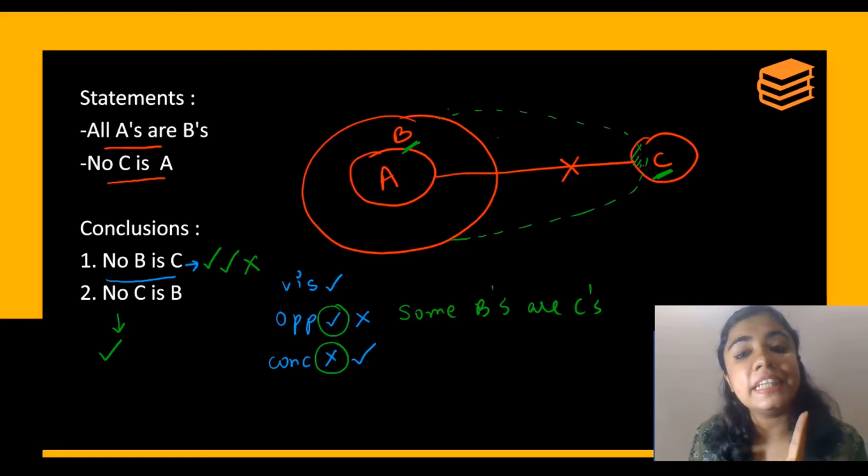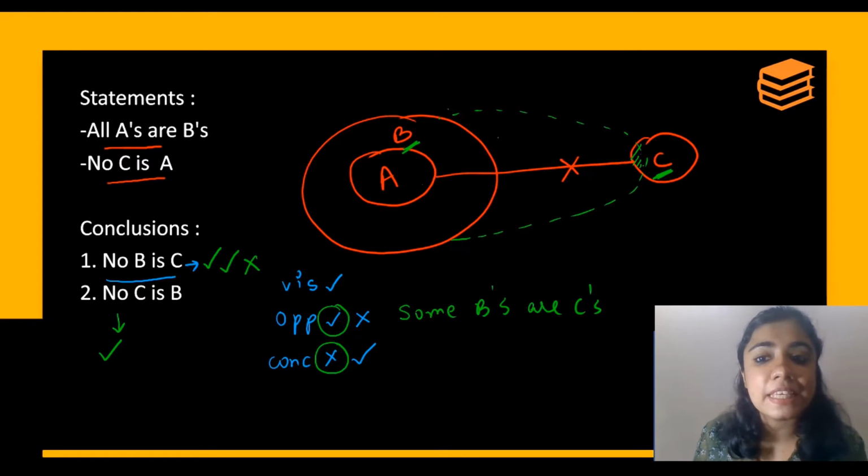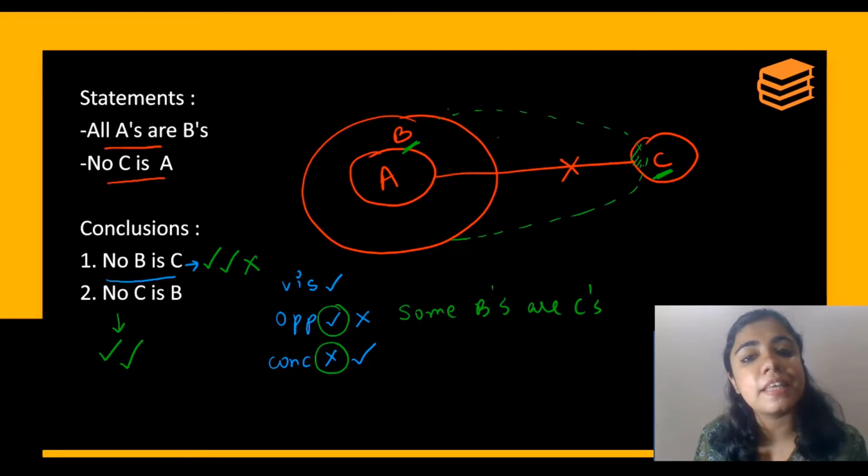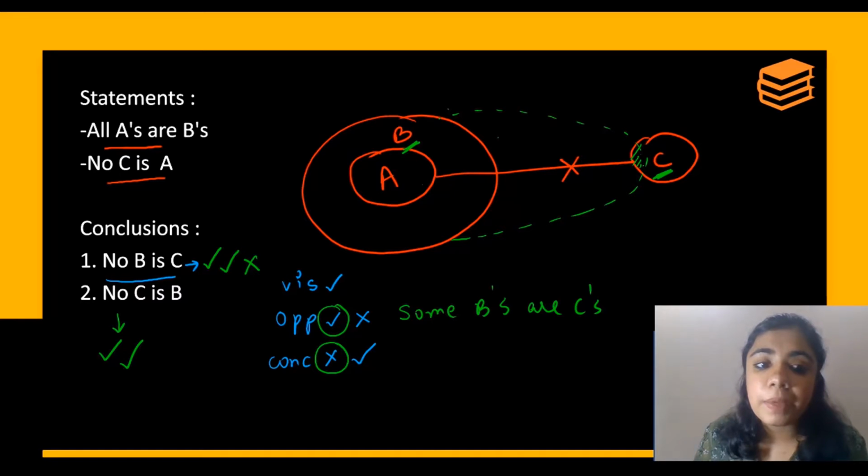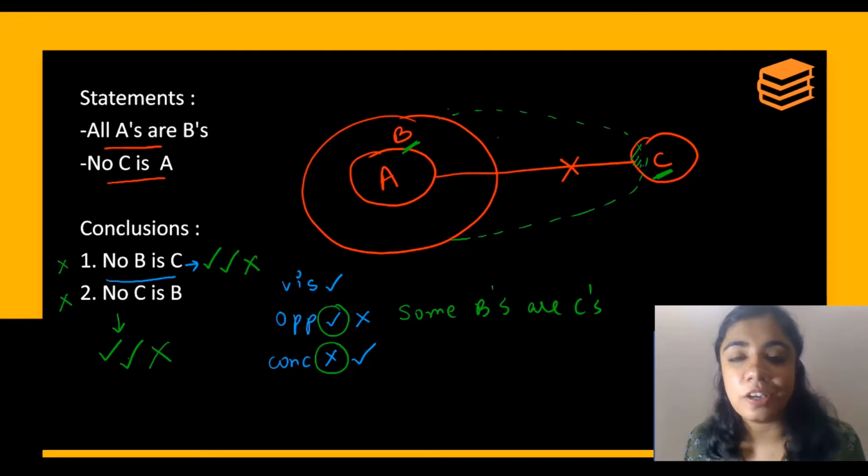The opposite is possible. I am not saying is it visible, I am saying is it possible. We could make the diagram where some C's are B's. Because the opposite is possible, this is also not the right conclusion. So neither conclusion 1 nor conclusion 2 follows. So that becomes your answer.